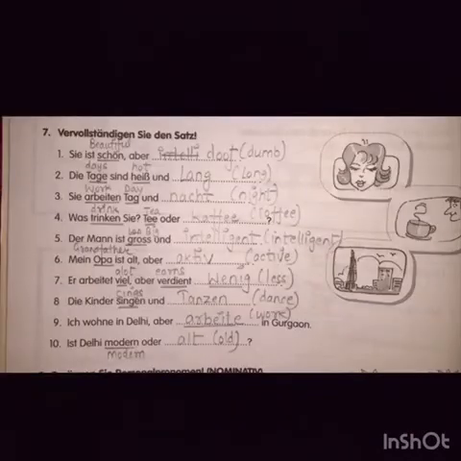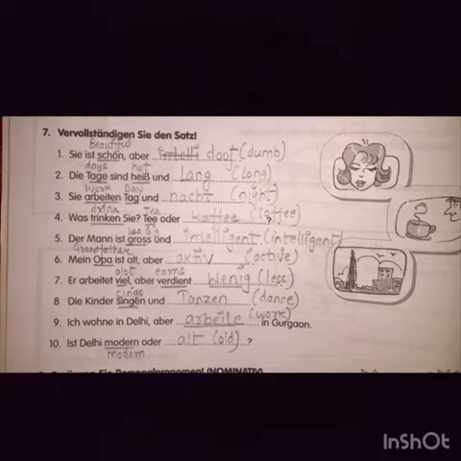As you can see, Vervollständigen Sie den Satz, which means in this question you have to complete the sentence by adding either an adjective, or you have to opt for a noun or a verb. I have used a specific one, but it's up to you which one you use. You can use a different one also.